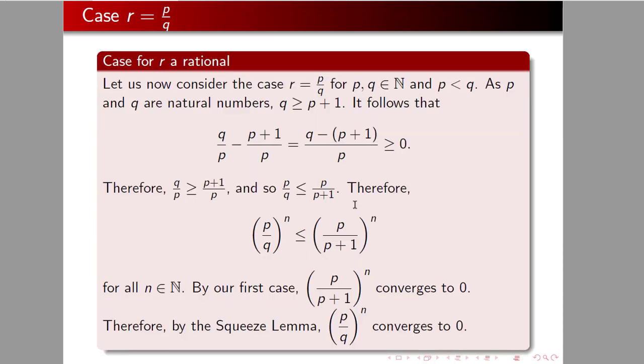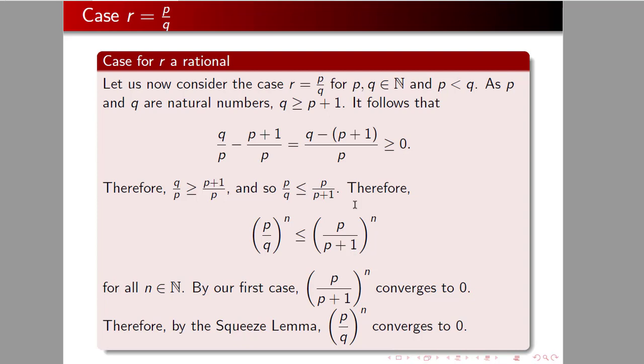Case 2. For r a rational number, we let r be equal to p over q for p, q natural numbers, and we're going to have that p is less than q because r is less than 1.